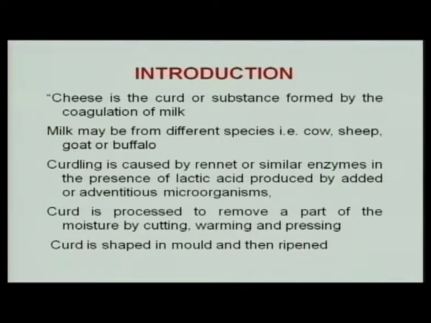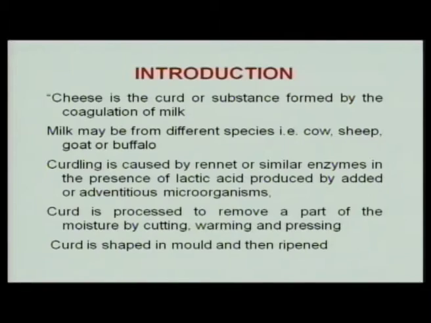Curdling is generally caused by rennet or similar enzymes in the presence of lactic acid produced by added or adventitious microorganisms. Rennet is an enzyme which comes from the stomach of the calf, but nowadays similar enzymes are available from microbial production or from genetically engineered varieties.